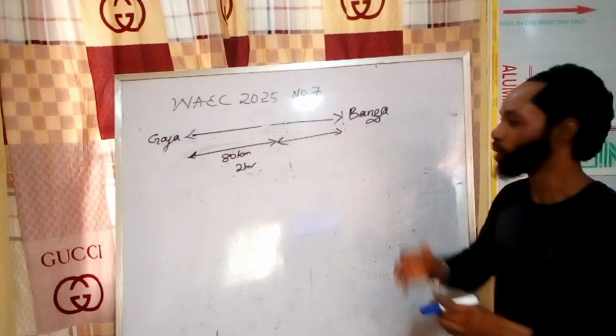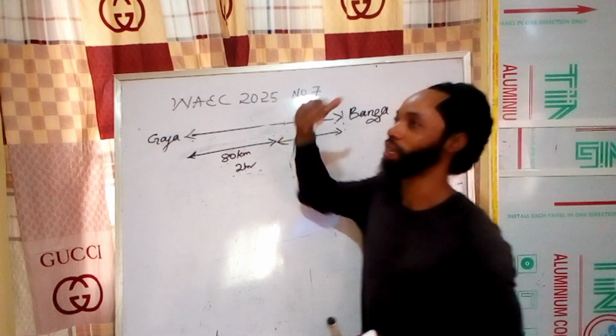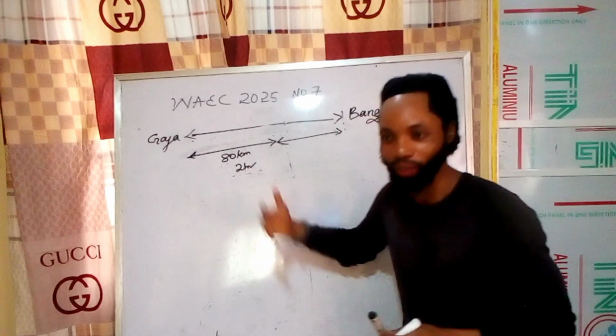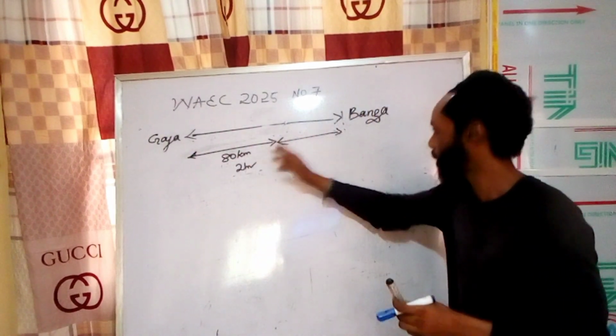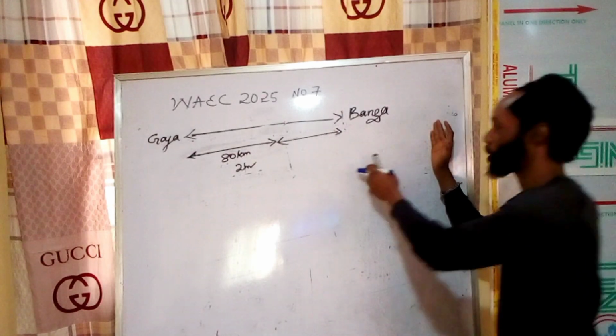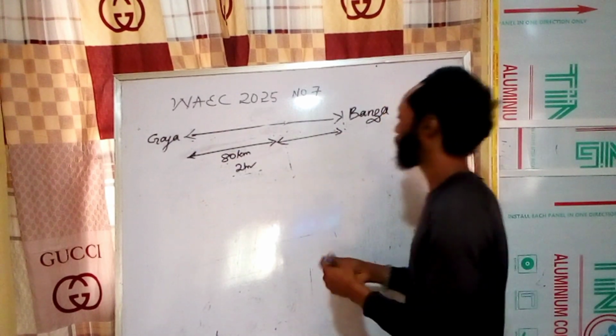If they say you arrive 36 minutes earlier, you subtract. 15 minutes late, you add. You understand? Late, you add. That means he has not got there. Earlier means he's beyond the time, so you have to subtract to come back here. So let's get down to it.